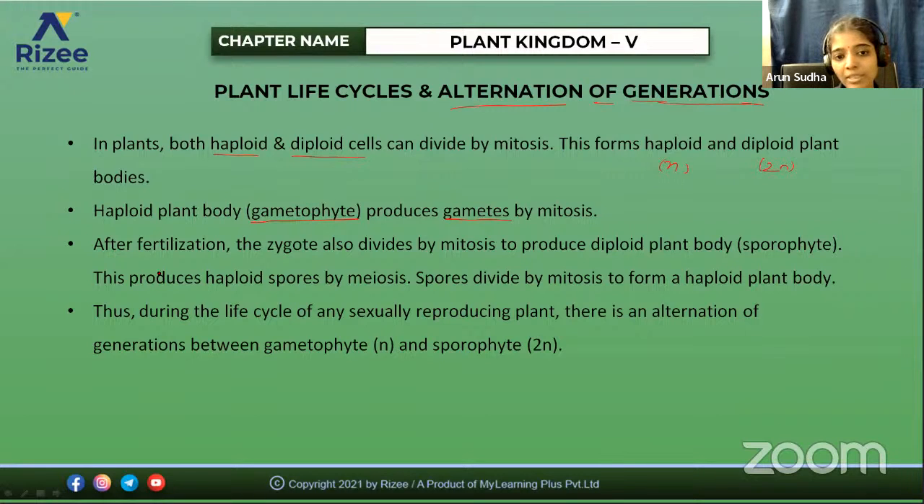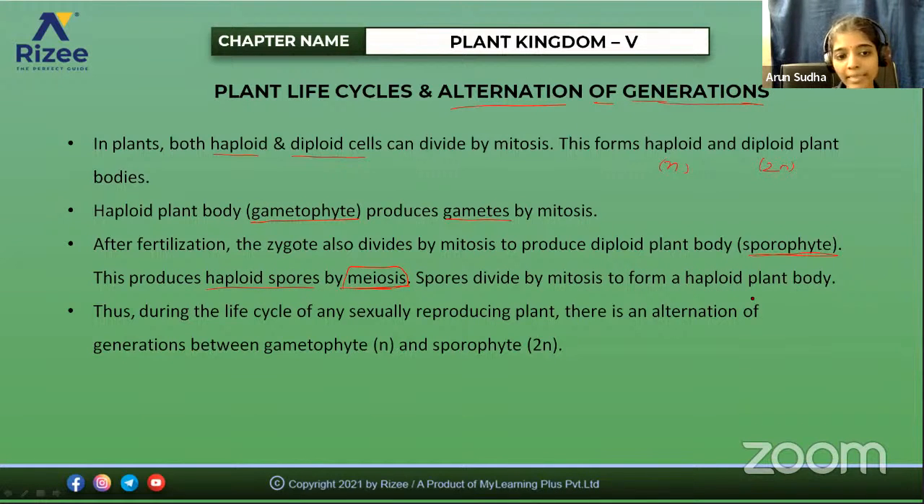After fertilization, the zygote divides by mitosis to produce the diploid plant body, or a sporophyte. So there occurs a formation of a sporophytic plant body, and this sporophytic plant body produces haploid spores by meiosis. As a result of meiosis, there occurs a formation of haploid spores. Then spores divide by mitosis to form haploid plant bodies. These spores develop to form a plant body.